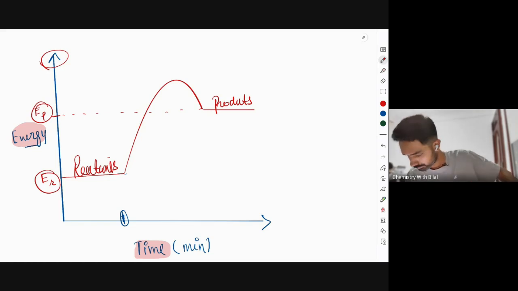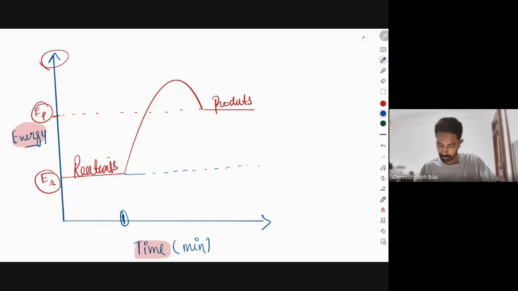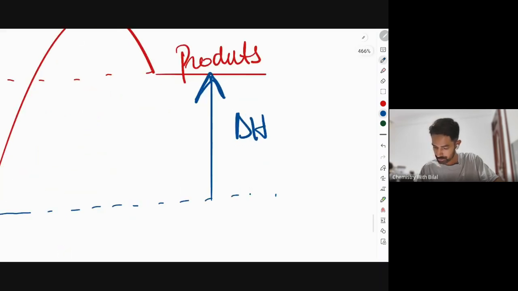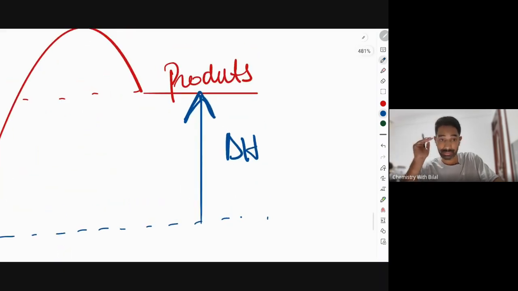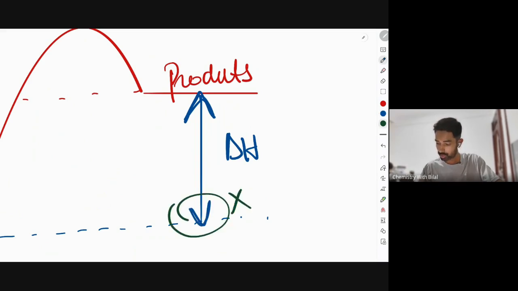So we still have to label it. Listen, everyone. The difference of energy between the reactants and the products, the change in energy between the reactants and the products, is known as enthalpy. And look, whenever you label the enthalpy, never put the arrow toward the reactants.